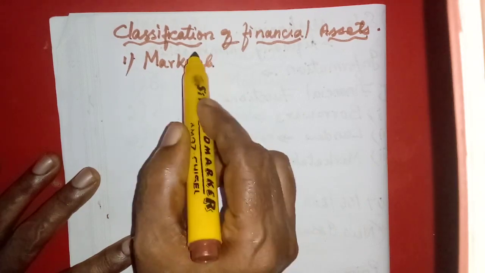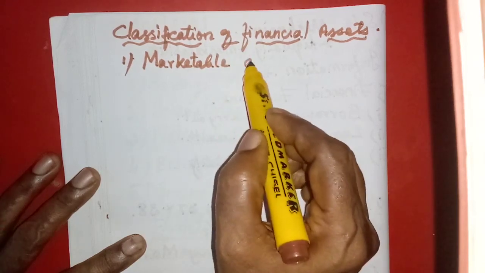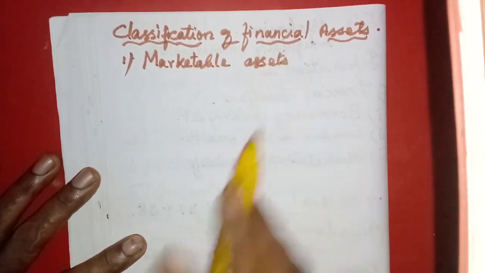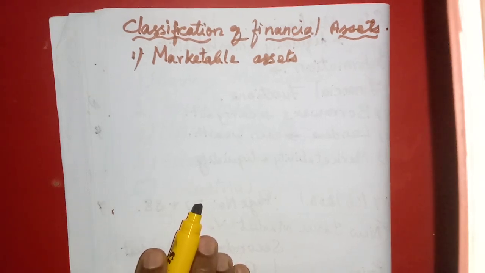Some assets cannot be marketed, they are non-marketable. Some can be marketed. The first one is called marketable assets.